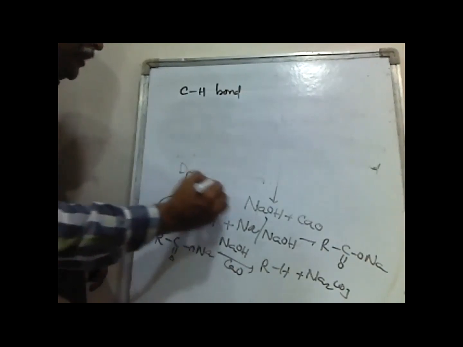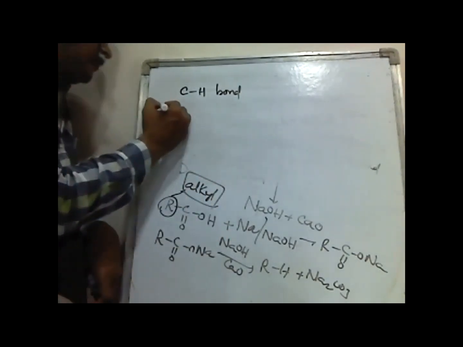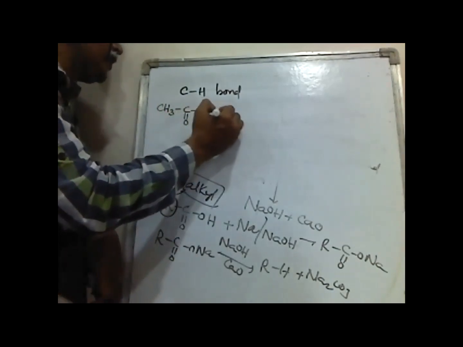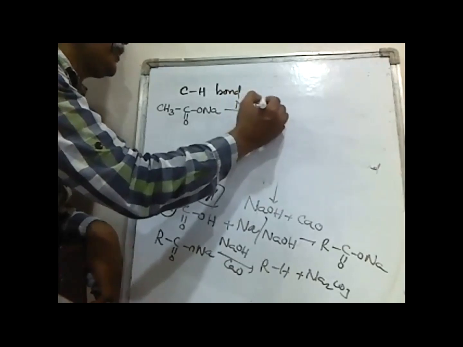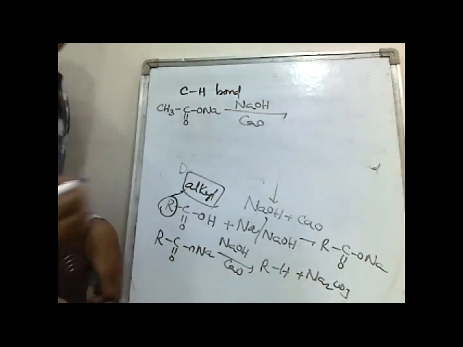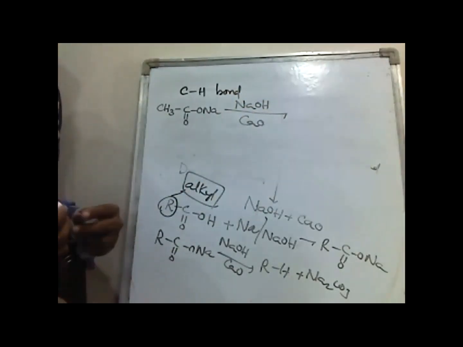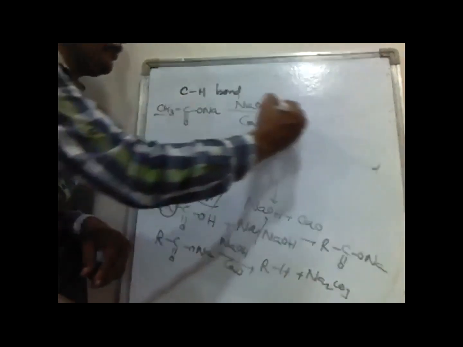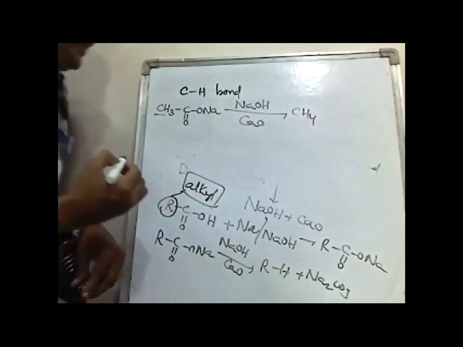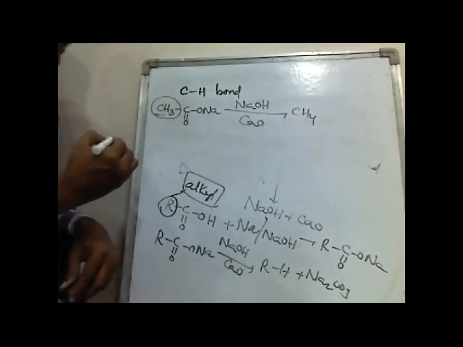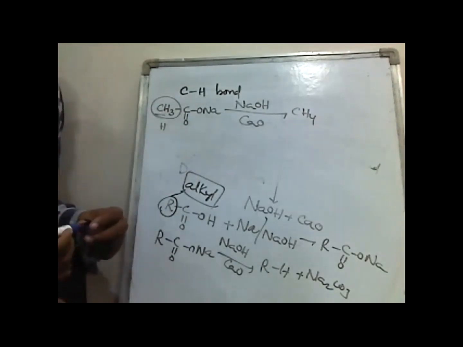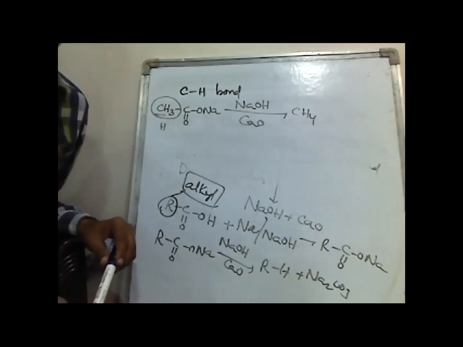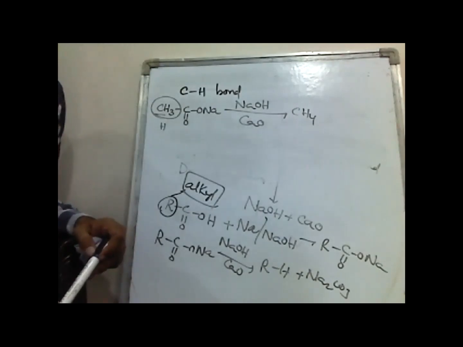This R group is called the alkyl group. For example, if you take the sodium salt of ethanoic acid and treat it with soda lime, here we get methane. Whatever the alkyl group is, to that alkyl group we are adding one hydrogen. This reaction we are calling decarboxylation.